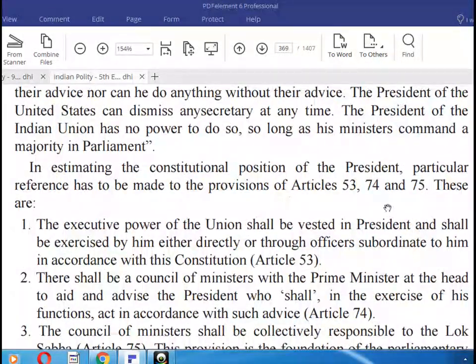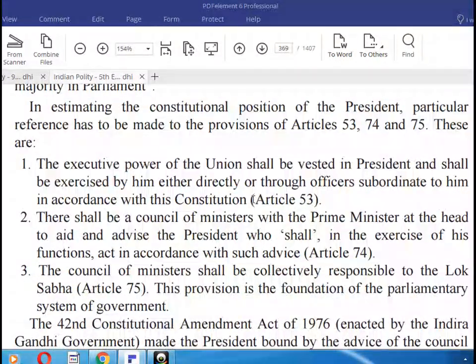In estimating the constitutional provision of the president, particular reference has to be made to the provisions of Article 53, Article 74, and Article 75. Article 53: the executive power of the Union shall be vested in the president and shall be exercised by him either directly or through officers subordinate to him.